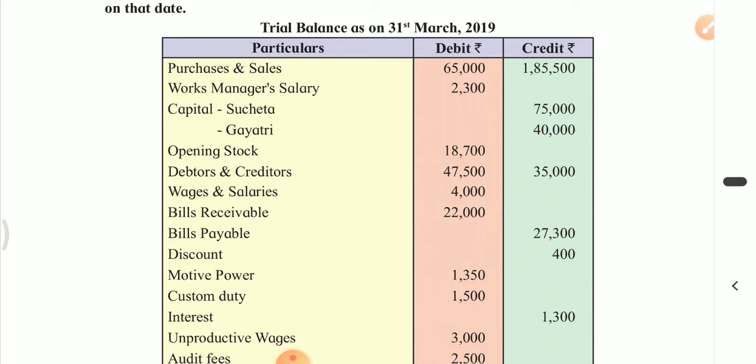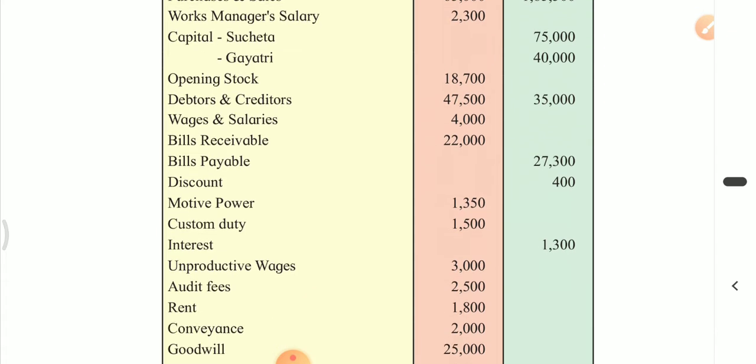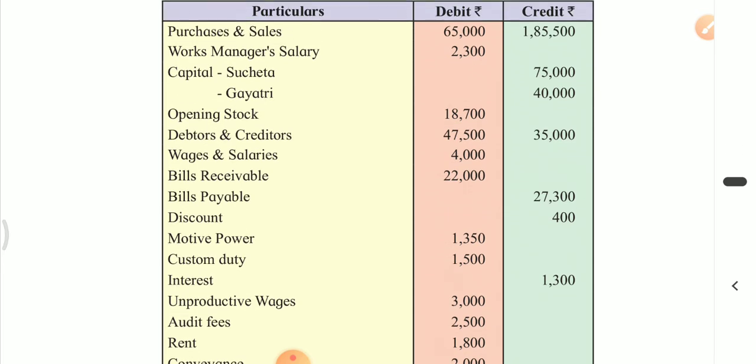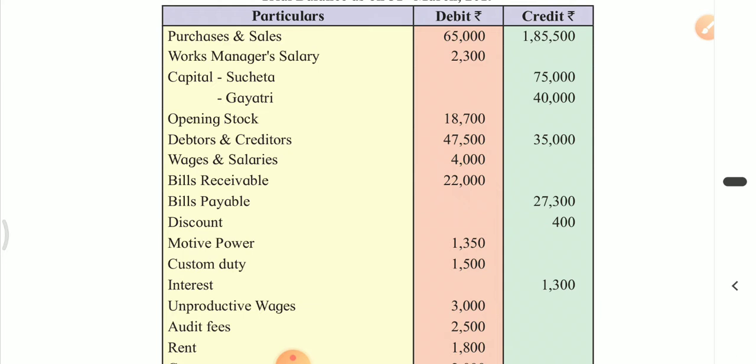Capital is given, Sucheta, Gayatri, opening stock, trading account, debtors and creditors. Now, two amounts are given in front of this item. Debit balance belongs to asset and credit balance belongs to liabilities. So obviously debtors are asset. So the amount of debtors is 47,500 and 35,000. The credit balance is of creditors.